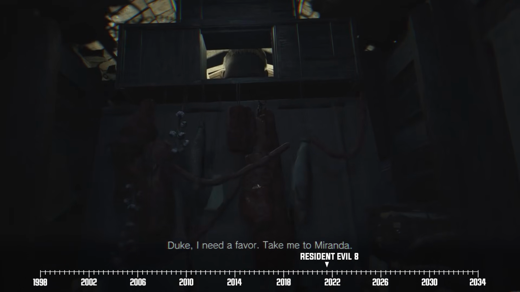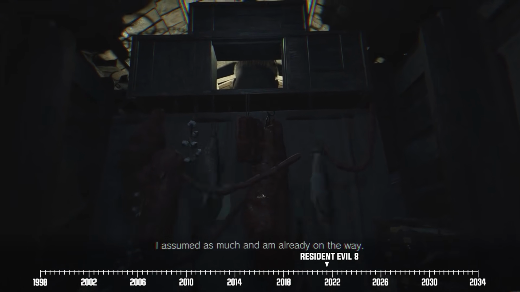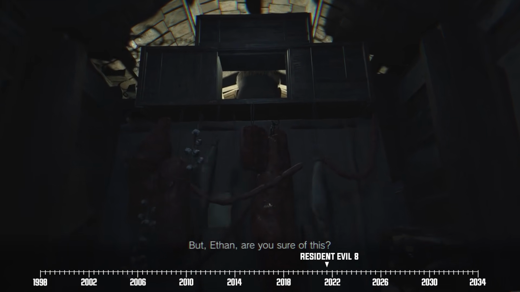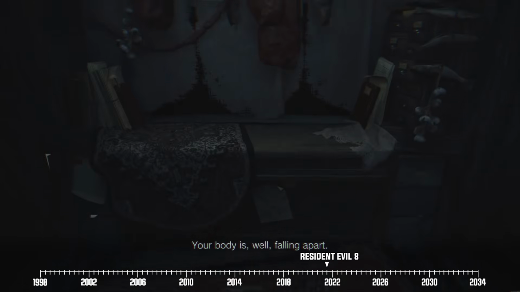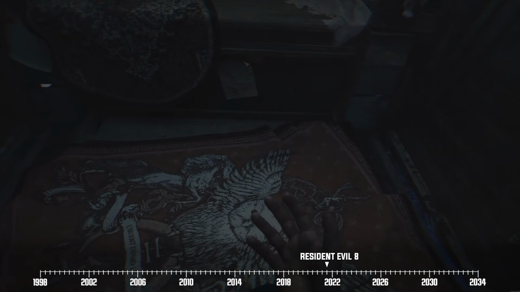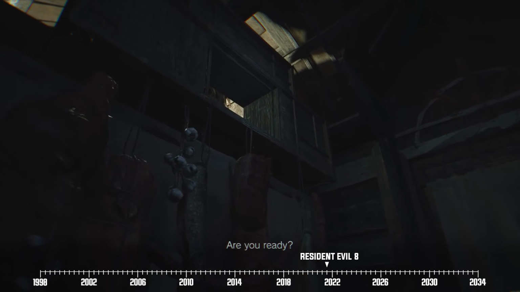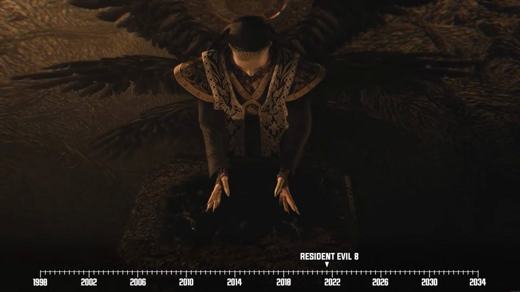And right now, he's driving his carriage to Miranda, knowing that Ethan wants nothing more than to give this insane mold lady a beating. The Duke warns Ethan that his physical body is already on the brink of destruction. But that doesn't stop our hero from doing everything he can to save his daughter. They soon arrive at Miranda's ritual site, and after saying some parting words to each other, Ethan tears through Miranda's underlings until he reaches her.